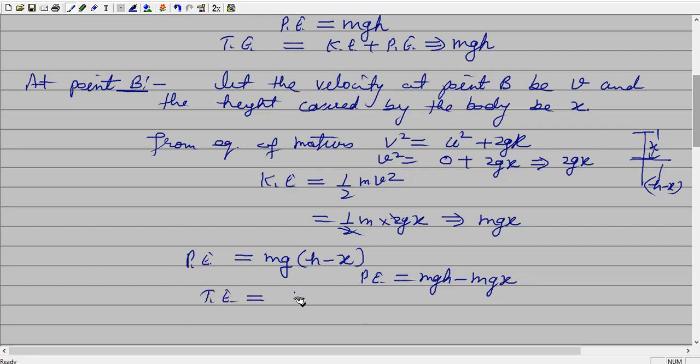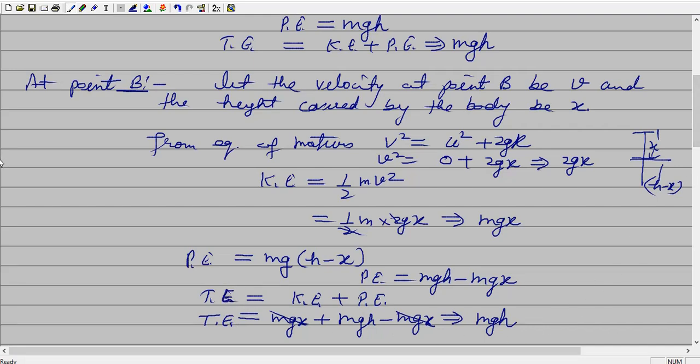Total energy means kinetic energy plus potential energy. Now the kinetic energy is mgx and the potential energy is mgh minus mgx. The mgx cancels, and the result is equal to mgh. This is called the total energy.